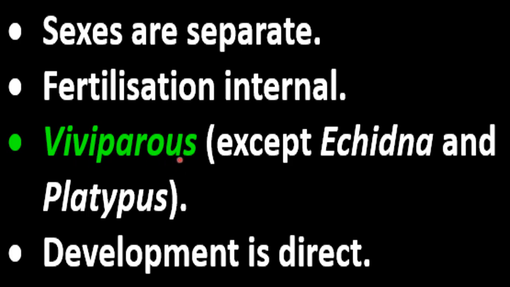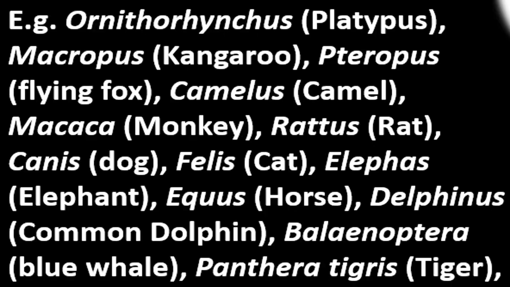So all the mammals are viviparous except echidna and platypus. So these 2 are exceptions, okay. These are oviparous mammals. These mammals lay egg while all other are viviparous, okay. So echidna and platypus, these are oviparous. Development is direct because no larva and pupa stages are found, okay. So development is called direct development.